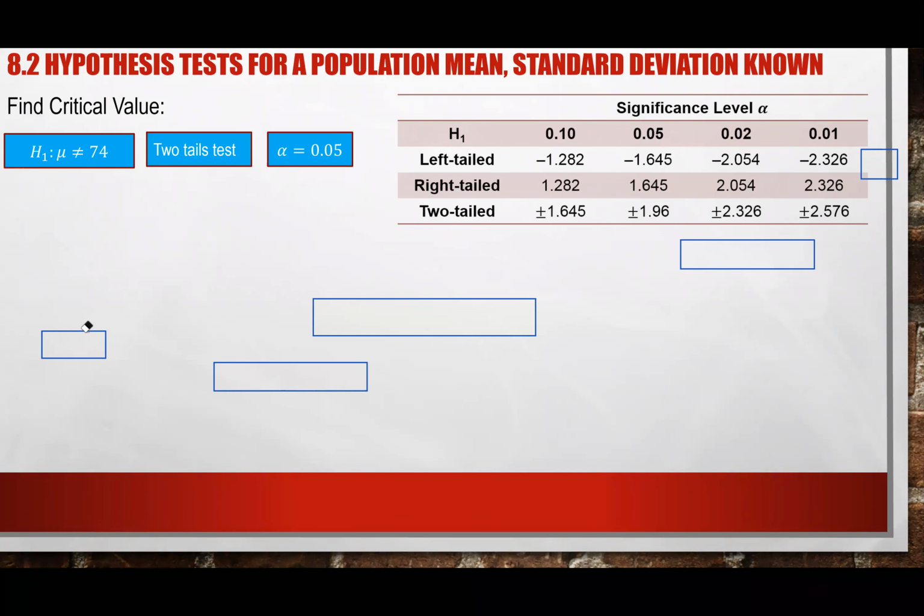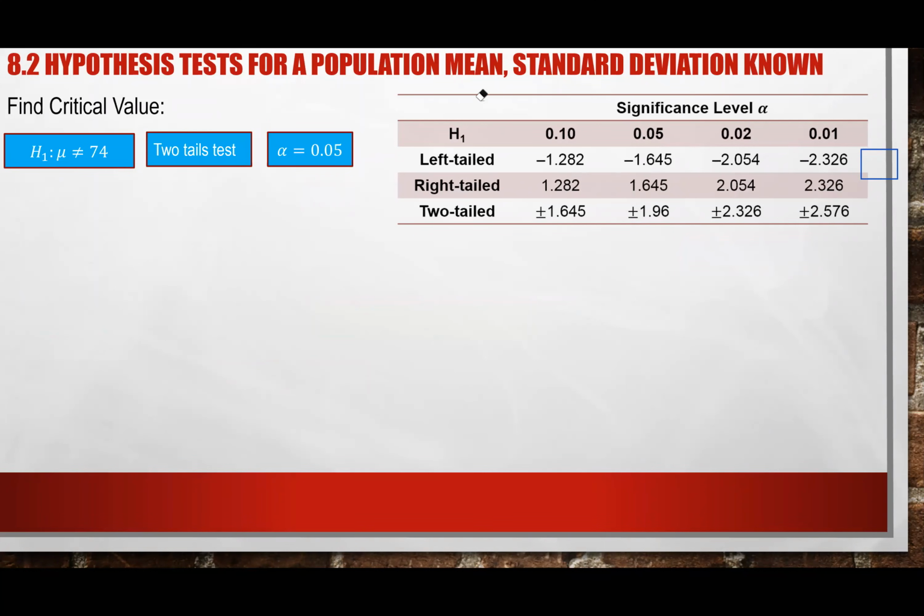In this case, we have a two-tailed test, and our level of alpha is 0.05. You can see that my critical value is negative 1.96 and positive 1.96, right? My alpha is 0.05, a two-tailed test, I verify two-tailed because it's not equal to, and that will be my critical value.